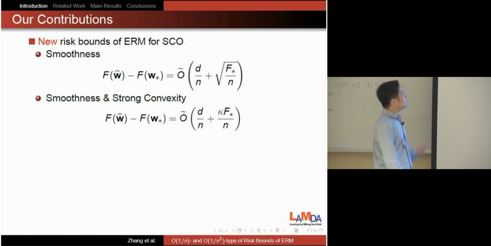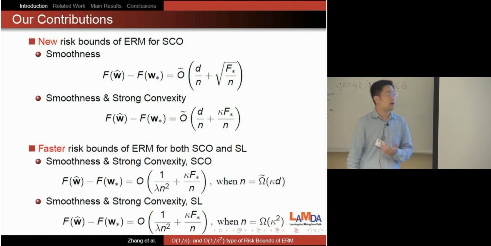The most surprising result of this paper is that we derive faster rates of ERM for both stochastic convex optimization and supervised learning, which shows that if the number of samples is large enough, for example, if it's lower bounded by kappa d, where kappa is the condition number and d is the dimensionality, and with smoothness and strong convexity, for stochastic convex optimization, the risk bound can be improved to 1 over lambda n squared plus kappa F star over n.